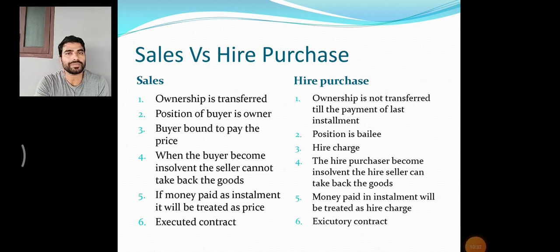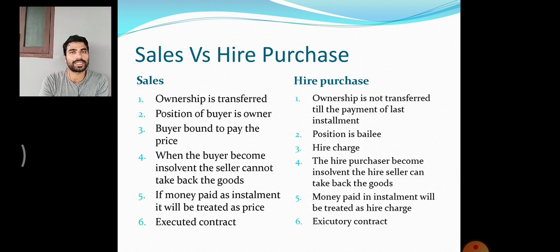Dear students, hire purchase versus sales. What is hire purchase basically? Let us explain first. Then it is very easy to understand what is the difference between sales and hire purchase. As a buyer, he pays the money in installments. When you pay the last installment of money, you become the owner of the goods. That is the basic idea behind the hire purchase. If you don't have the full lump sum amount to pay as a purchaser, you can opt for the hire purchase.